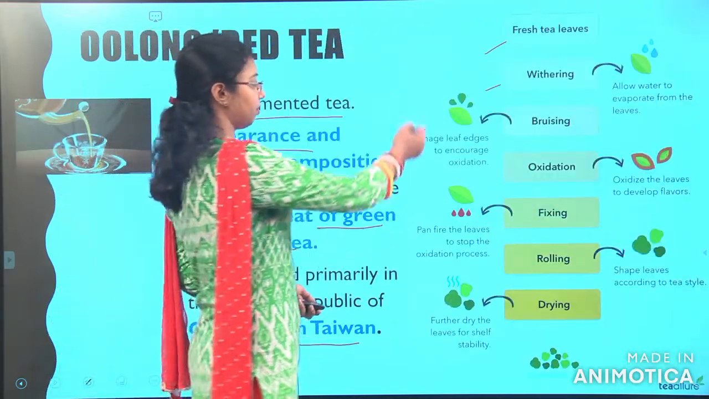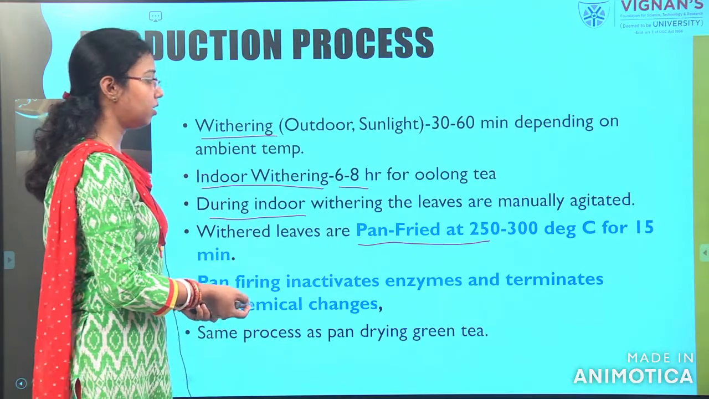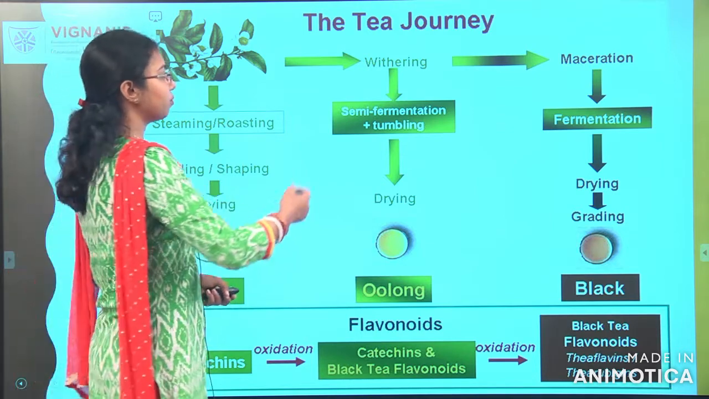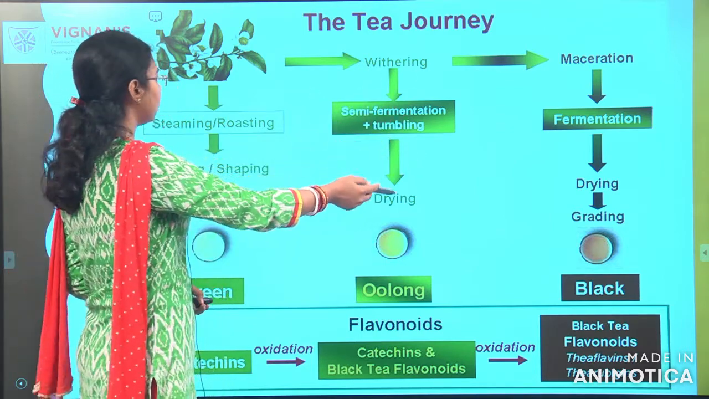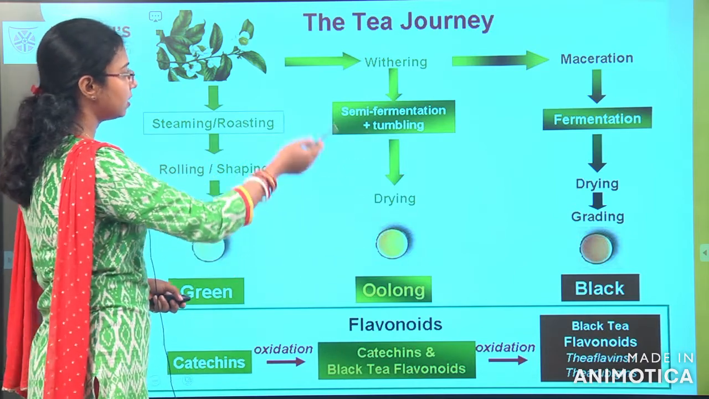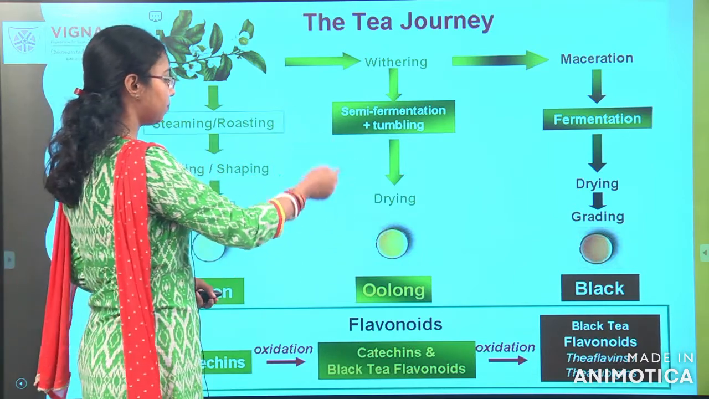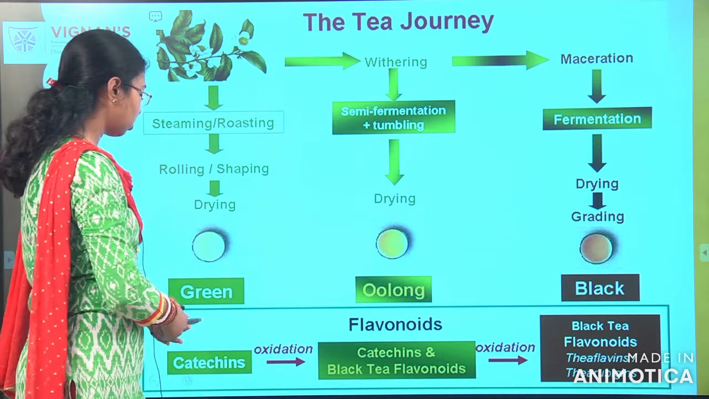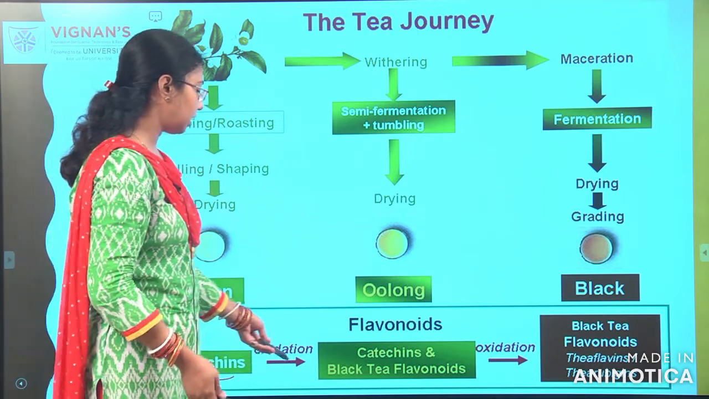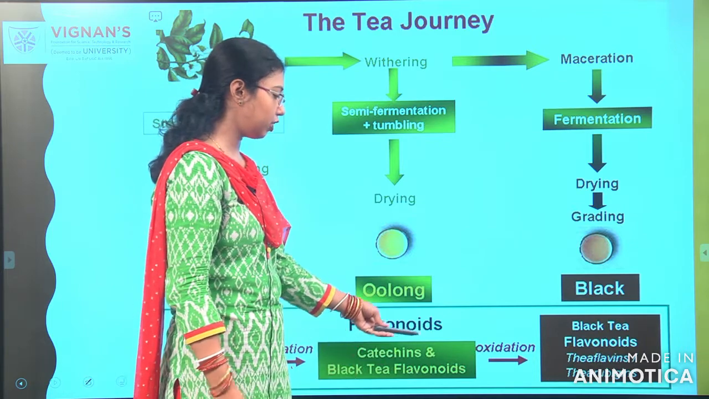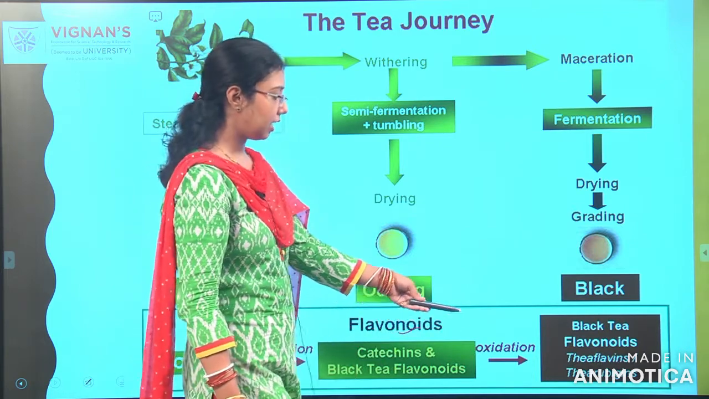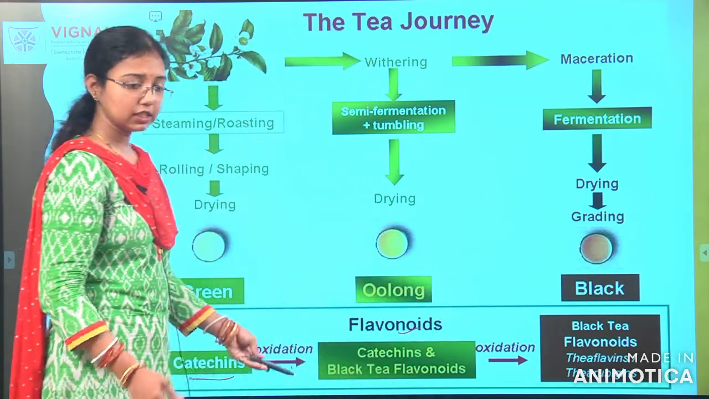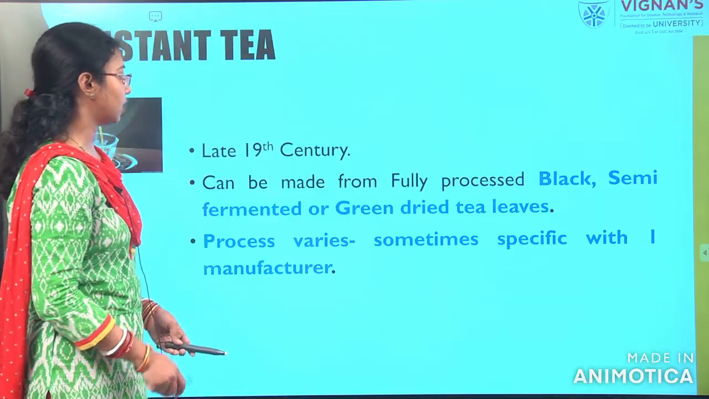This whole flow chart has been given here in detail. The tea journey starts from withering, maceration, fermentation, drying, grading for black tea. For withering followed by semi fermentation, then drying, this is oolong tea, and when there is no fermentation, this is green tea. Here you can see what is happening: catechins are oxidized, and in black tea the flavonoids and theaflavins are produced. So, these are the chemical changes in tea processing.